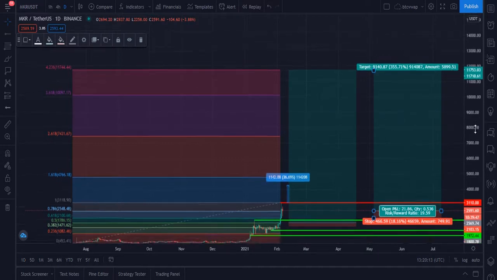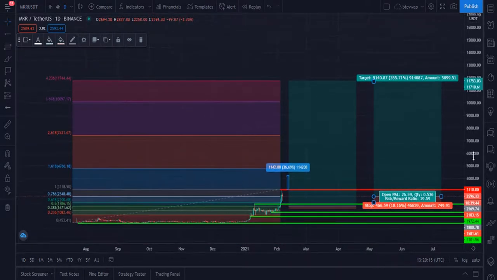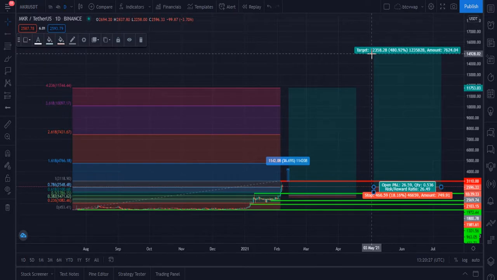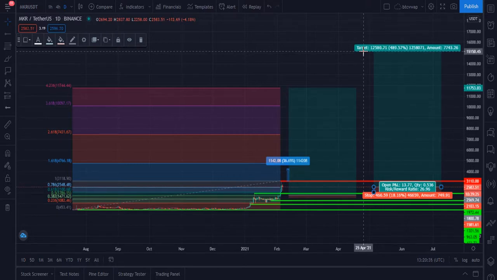If you buy or hold MKR for 1 year to 1.5 years, then my target for 1.5 years is that I think definitely it is going to hit the $15,000 level. I am very clear, and very much certain, that definitely it will hit this $15,000 level within 1 year to 1.5 years. These are the targets.